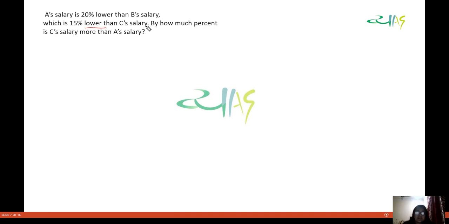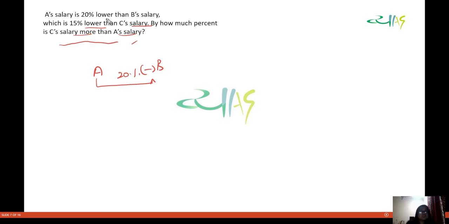A's salary is 20% lower than B's salary, which is 15% lower than C's salary. By how much is C's salary more than A's salary? Okay, now you look at this. You have A's salary and this is 20% lower than B's salary, which is 15% lower than C's salary.